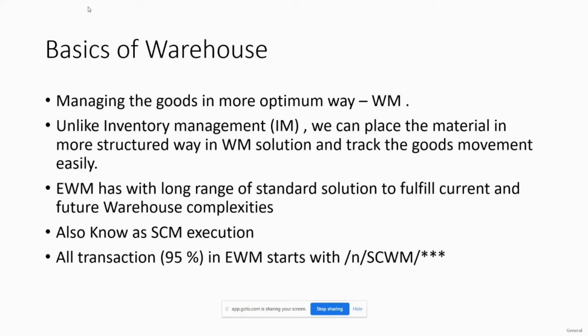So out of those we have another storage type known as racks. Suppose we want to bring the material into the warehouse or into the storage location. So how can we keep those? We have options in warehouse management to keep the material in a specific storage type, and within that storage type we have further segregation based on storage sections.